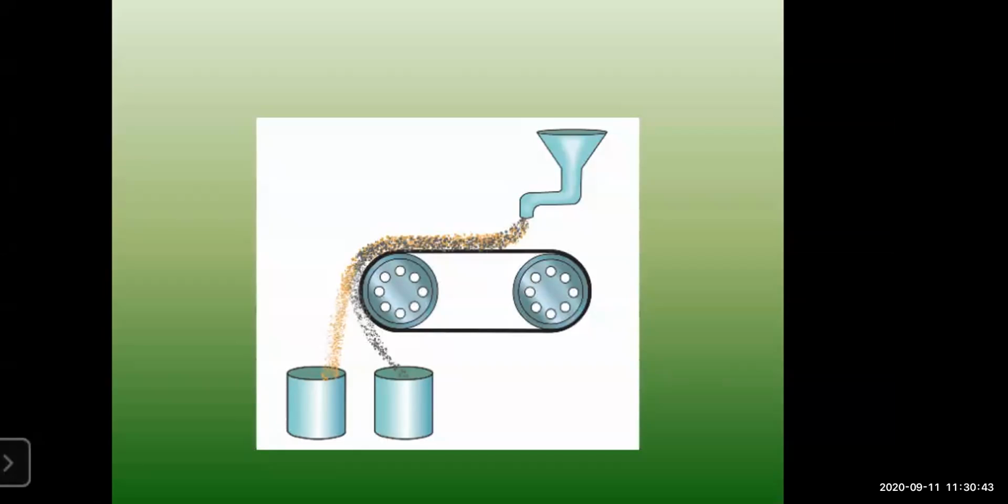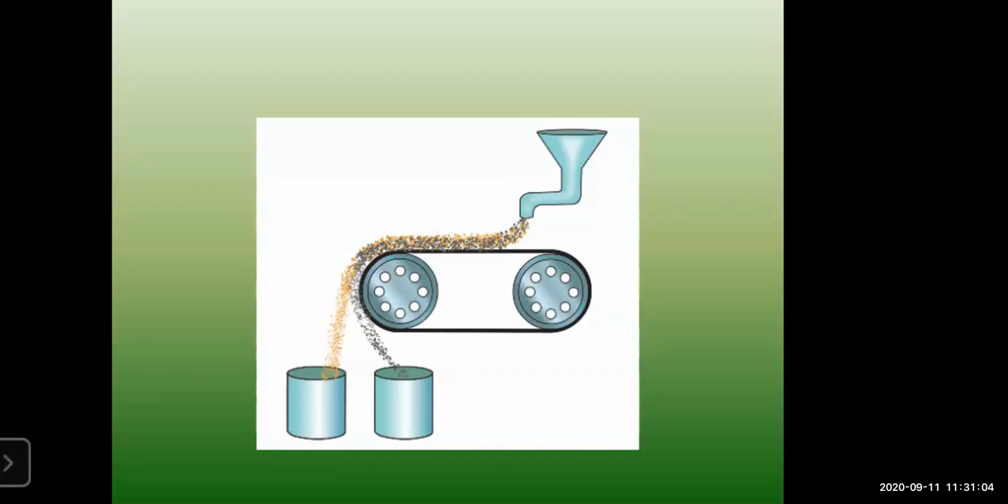The conveyor belt keeps on moving around the rollers and is non-magnetic in nature. That means it is made up of either brass or leather. The powdered ore is poured on the conveyor belt near the non-magnetic roller, and two collector vessels are placed below the magnetic roller.